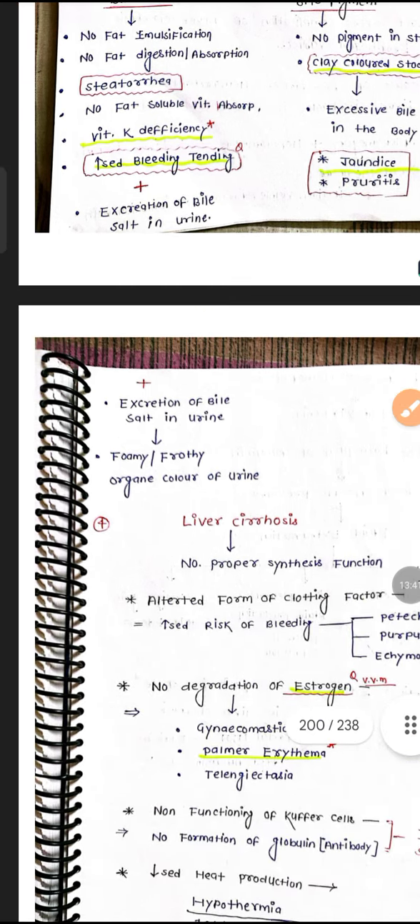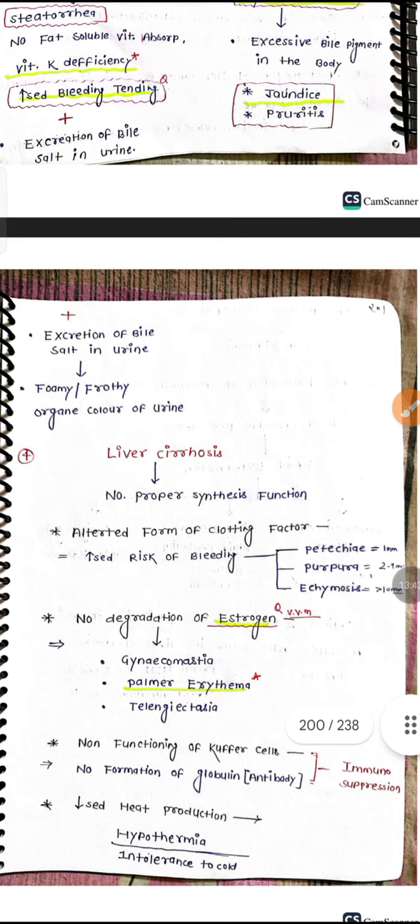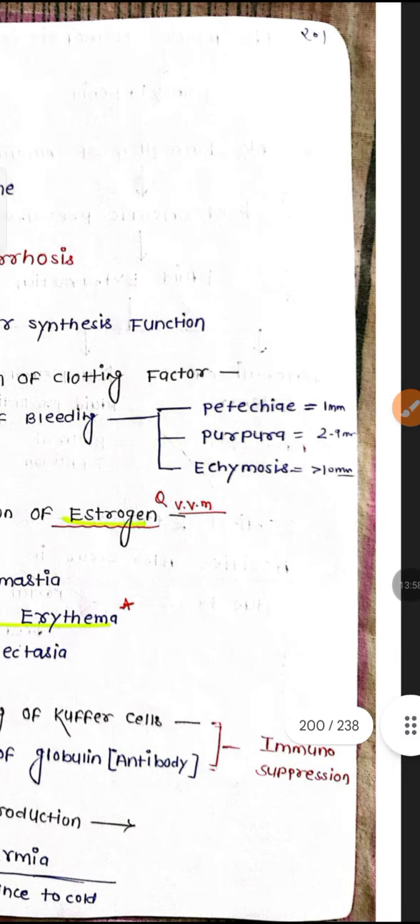pruritus. So next, coming to liver cirrhosis: no proper synthesis function, altered formation of the clotting factors, so increased bleeding will be seen. Because vitamin K is not going to form, what will happen? Bleeding tendency will increase. That time we can see petechiae, purpura and ecchymosis.